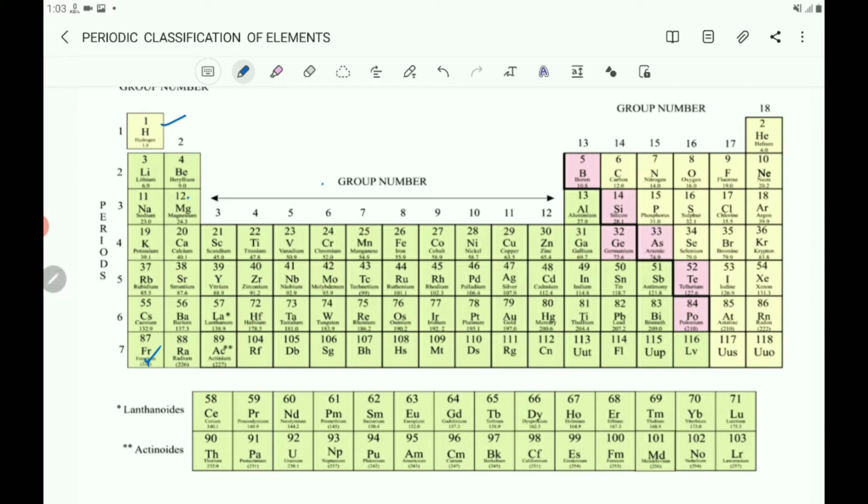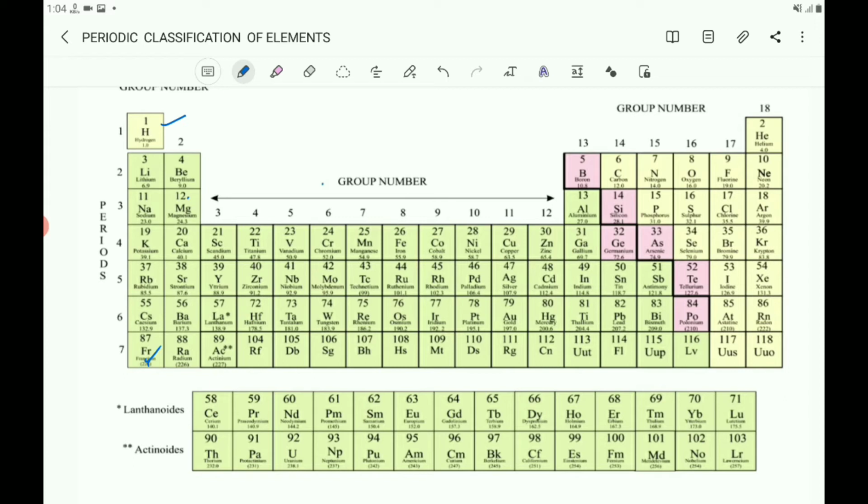So if you take this group, here helium, neon, argon, krypton, xenon, radon, these are the elements which are known as the noble gases, and this 18th group is called the zero group. Why is it called the zero group? Because their valency is 0. Their valency is 0 means their outermost shell is completely filled up.